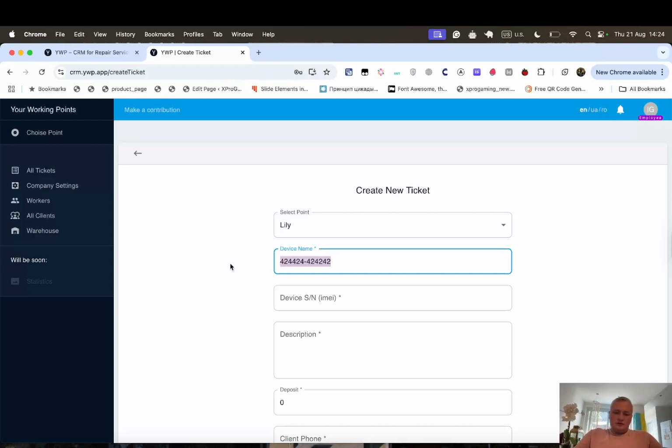Device name is not serial number. For example, just for example, a client asks for repair of a mobile phone. The mobile phone doesn't work, and we will create a task for this.